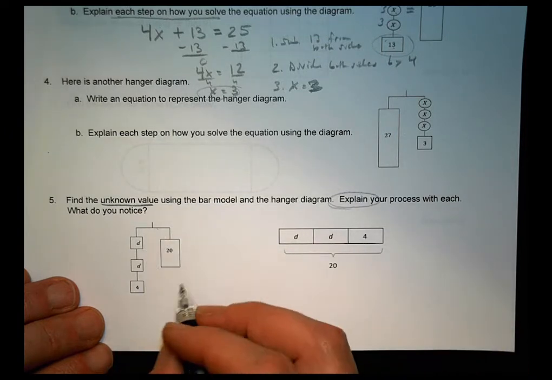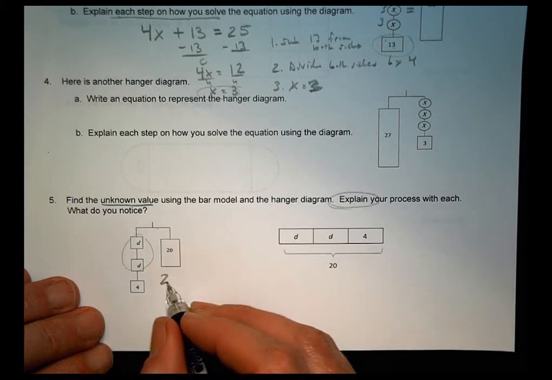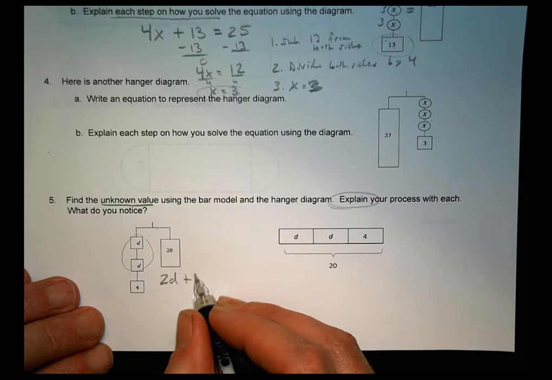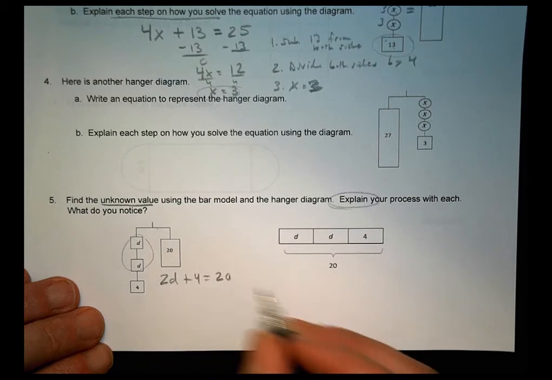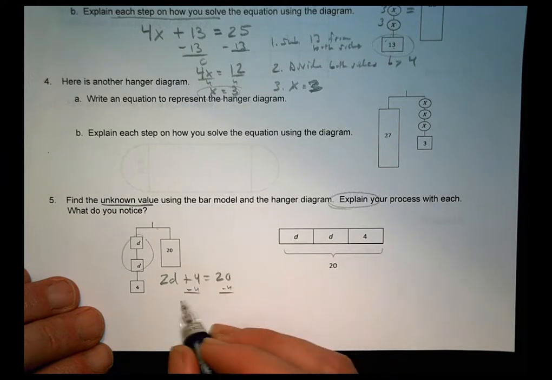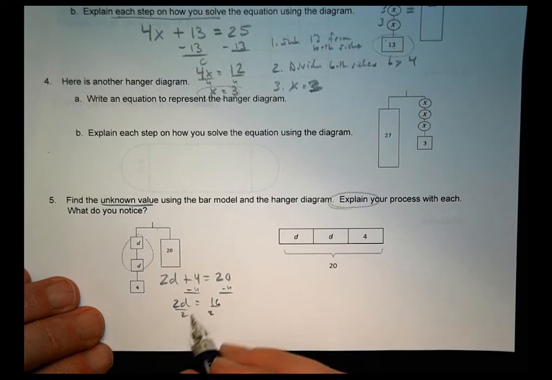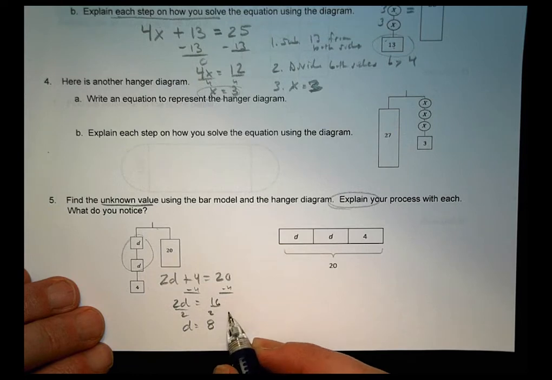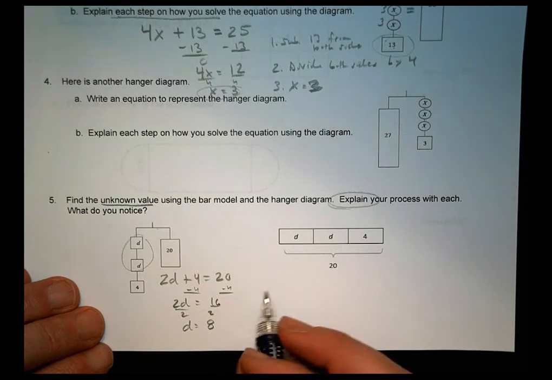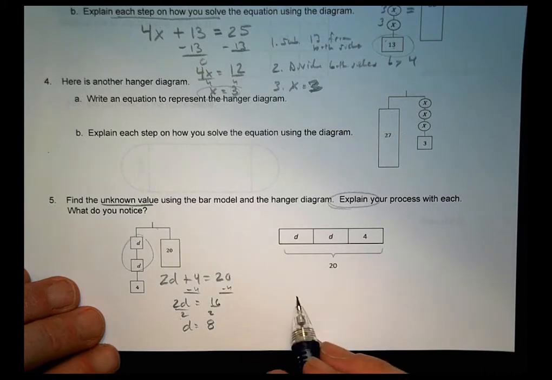So for the hanger model, we set it equal to 2 groups of D plus the 4 is going to be equal to 20. And we'll solve from there. We'll subtract 4 from both sides. So that 2D equals 16. We'll divide both sides by 2 in order to get the D by itself. And D is going to be equal to, D is equal to 8. Okay, so that's that one right there.